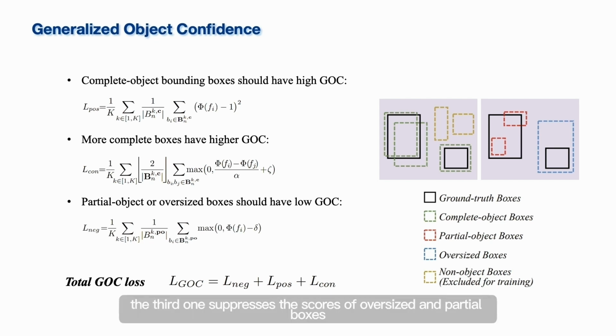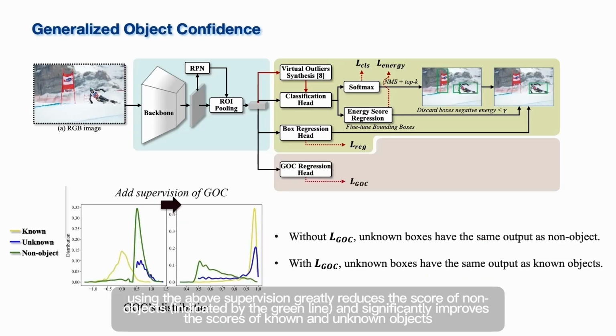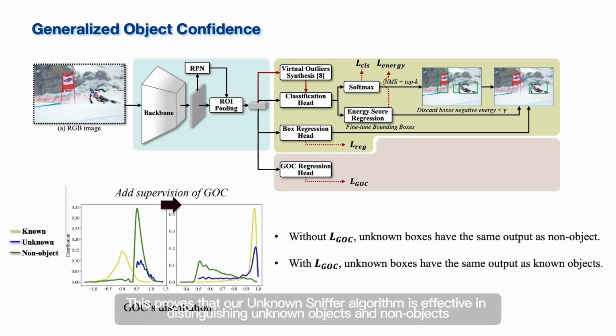Finally, the third one suppresses the scores of oversized and partial objects. As we can see, using the above supervision greatly reduces the score of non-objects, indicated by the green line, and significantly improves the scores of known and unknown objects. This proves that our Unknown Sniffer is effective in distinguishing unknown objects and non-objects.